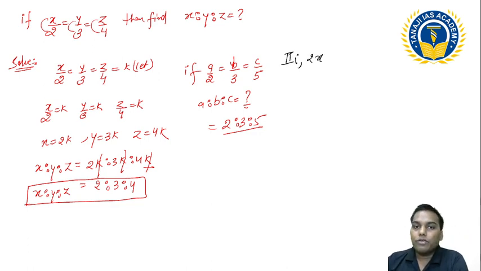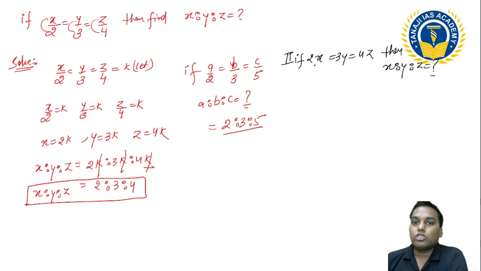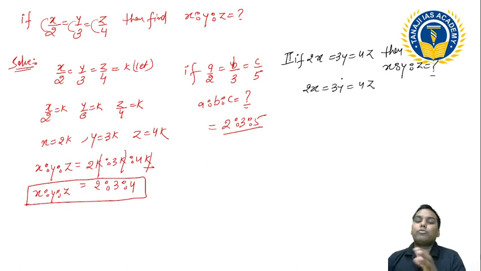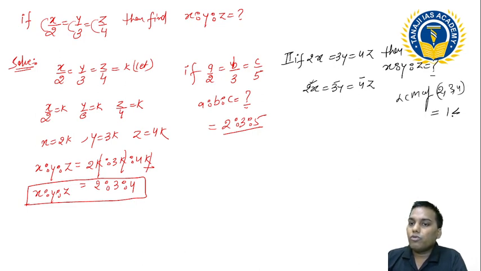If 2x is equal to 3y is equal to 4z, then find x ratio y ratio z. This is also one segment that I need to get. How can we get it? Just remember 2x is equal to 3y is equal to 4z. I have to take the LCM of the numbers given, that is the LCM of 2, 3, 4. What is the LCM of 2, 3, 4? 12. Just divide by 12.